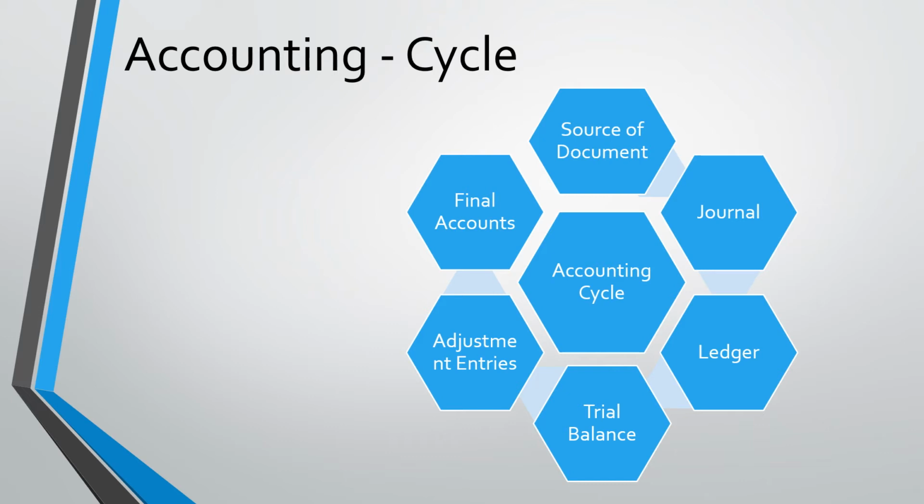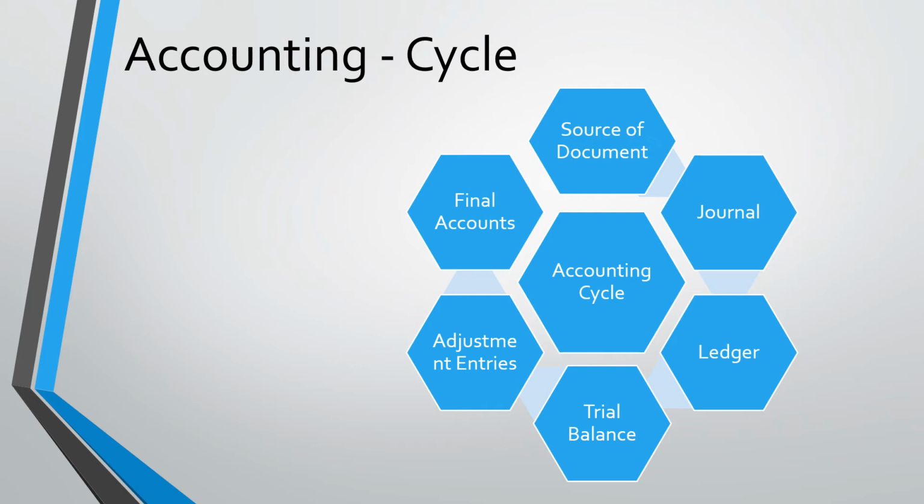In the accounting cycle, the word cycle refers to the circle form. It should not be interrupted at any stage. If any mistake arises in the first or second stage, we are not supposed to run the cycle through the remaining stages. So it should be done in the proper manner. If a mistake arises in the last stage, it should be handled in a reverse process. Then only we can rectify that error. Then we can run our cycle in the proper manner. So that's why it's called the accounting cycle.